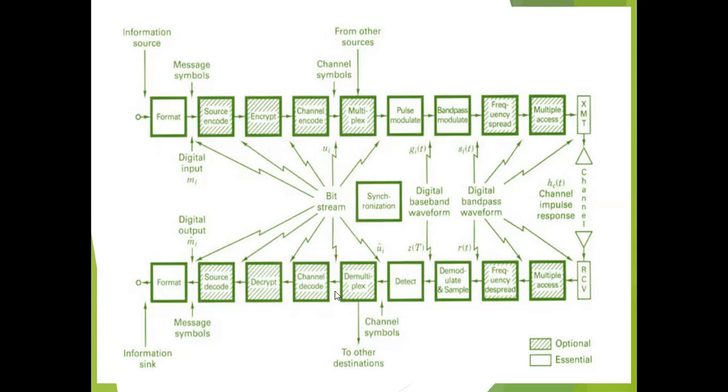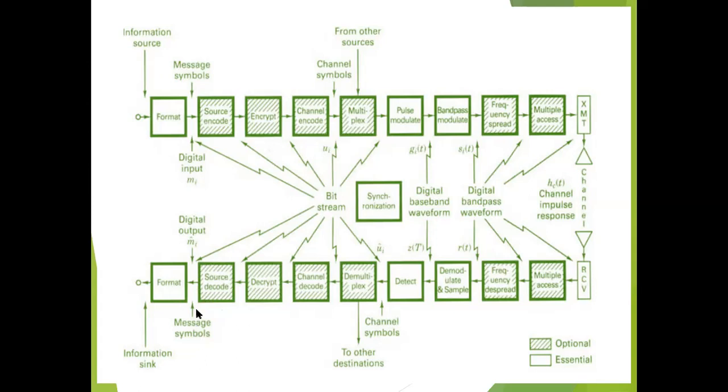The channel decode receives a single bit stream from the demultiplexer block. Decoding of the channel is done in this block, and it produces the bit stream output without error control bits. Decrypt takes the bit stream from the channel decoder as input, and the decrypted bit stream is its output, which acts as the input to the source decode. Decoding of the bit stream is done in this block, and the output is now the message symbols.